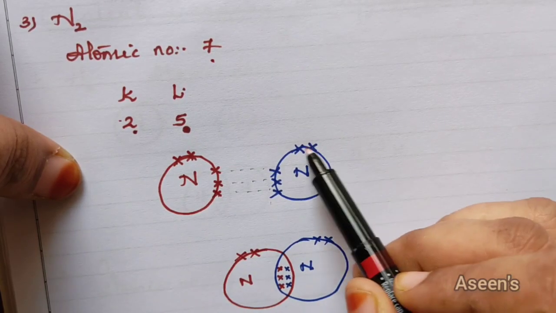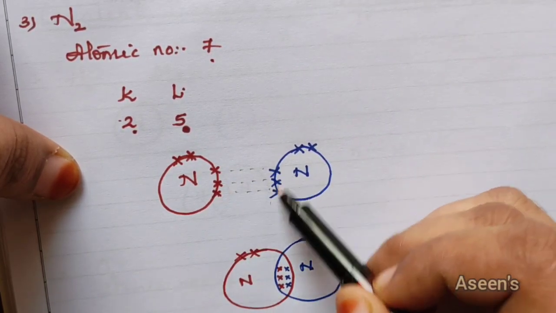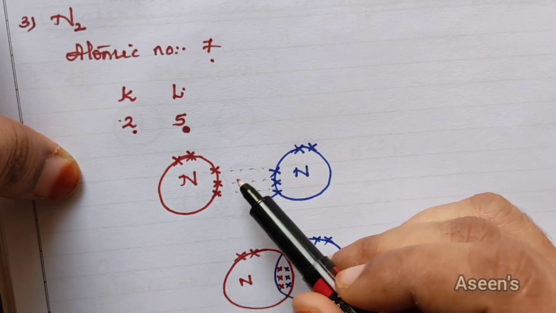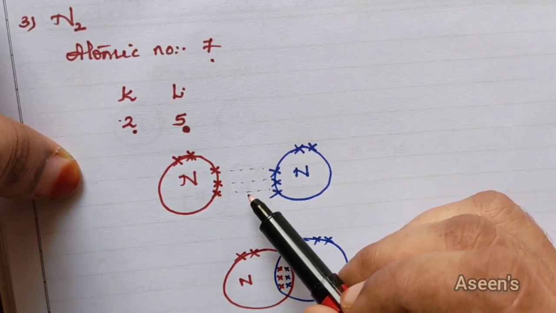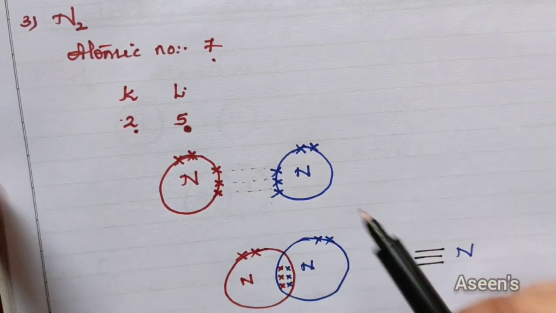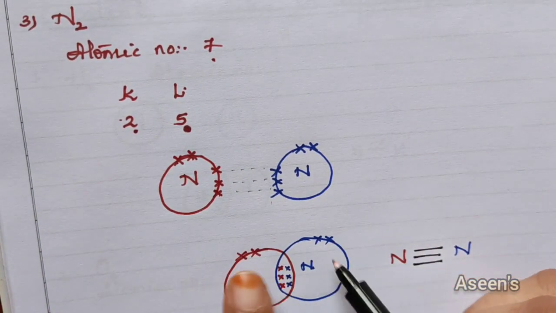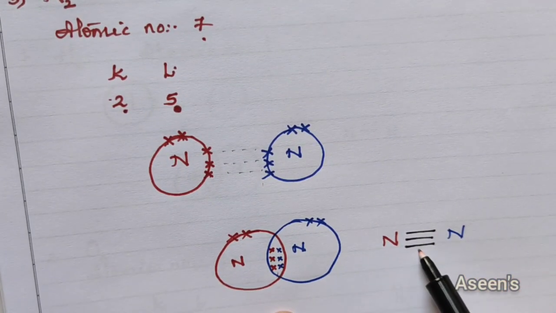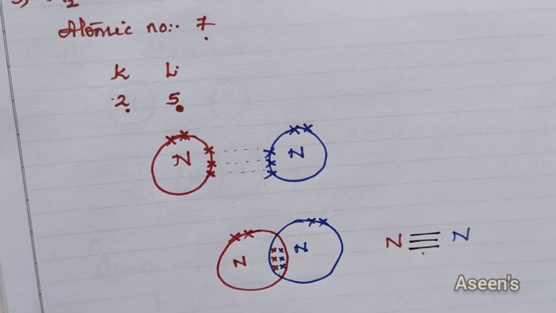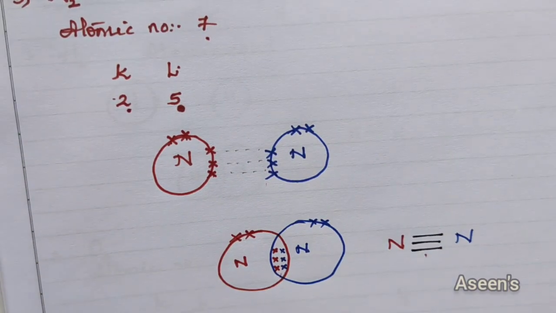So this 2 and this 2 are not going to take part in pairing, whereas this 3 and this 3, since they are not paired, are going to take part in the bond formation for sharing of electrons. Once again, as you can see here, they are coming closer, this 3 and this 3 in the bond formation. So together you are going to get 3 electrons shared. So that was about the atoms.